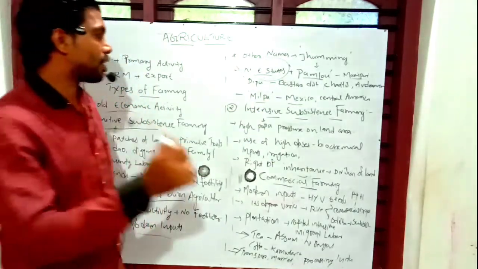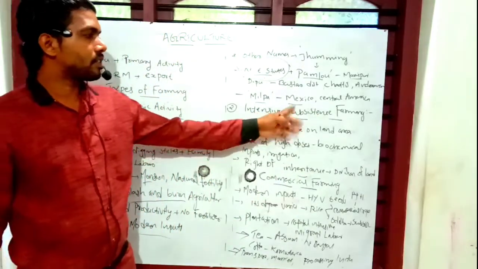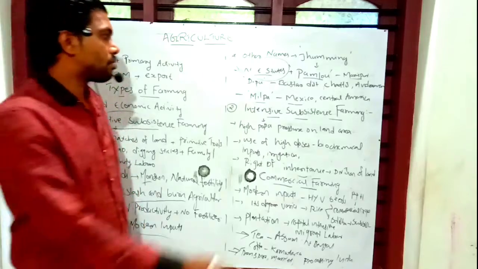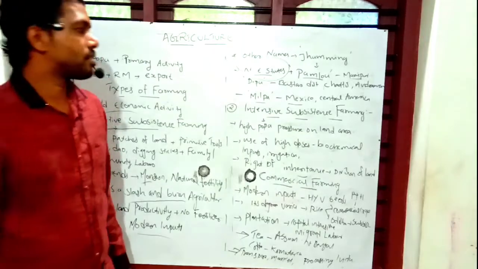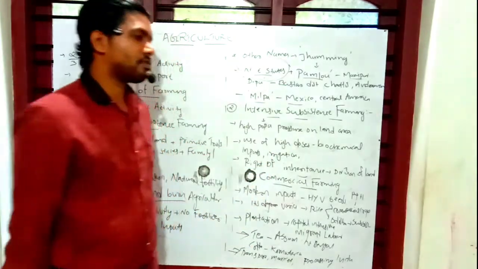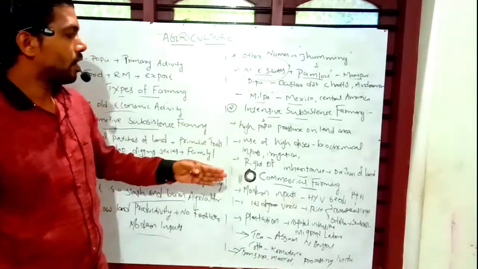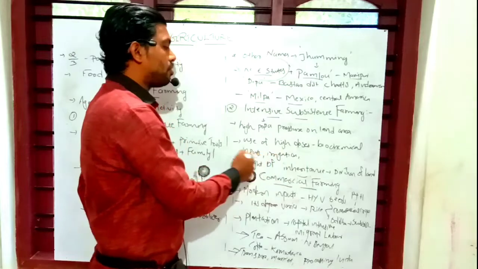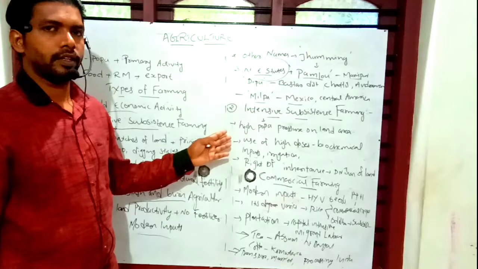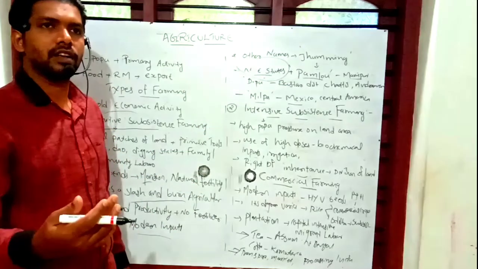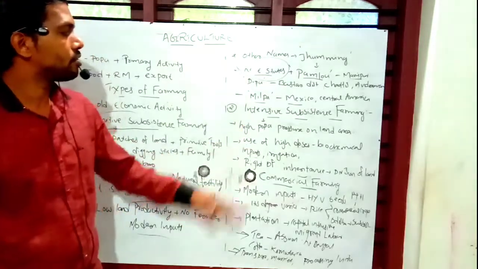The second system of agriculture is called intensive subsistence farming. This system of farming is practiced in areas with high population pressure on land. Under this system, high doses of biochemical inputs are used. Different irrigation methods are also used, along with modern pesticides, fertilizers, tractors, and other inputs.